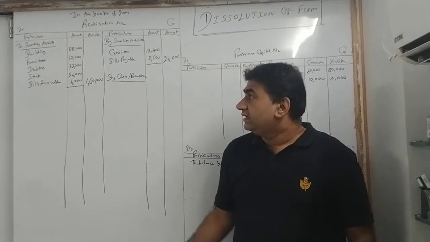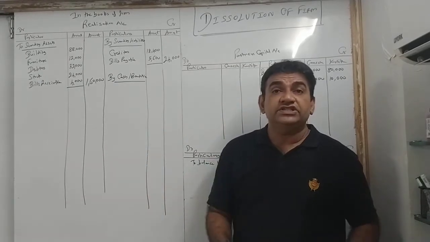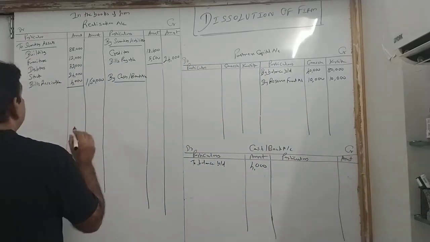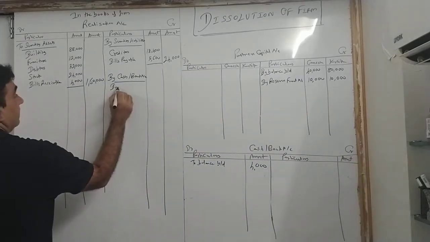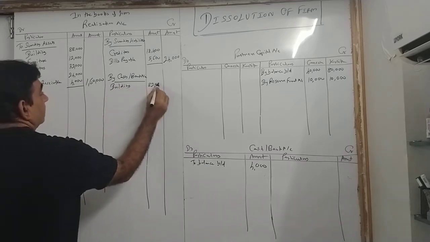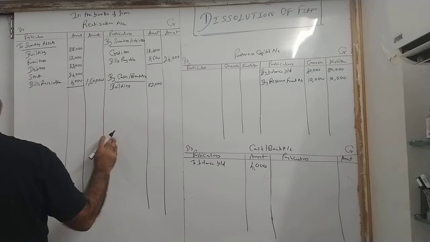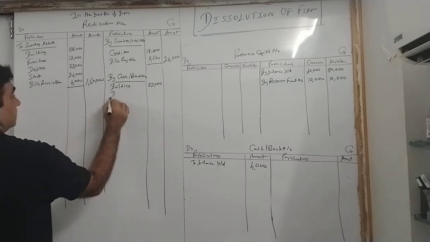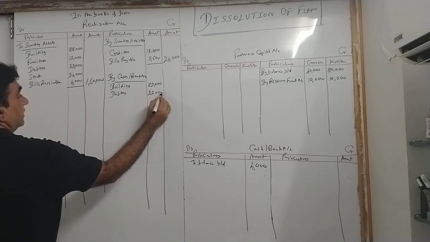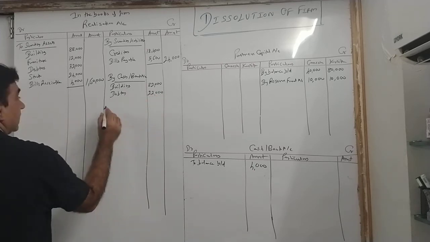Now see, I am getting money against which all assets? Put one below the other. Building. कितना मिल रहा है? 82. फर्स्ट कॉलम में लिखो. Building 82,000. Debtors 22,000.